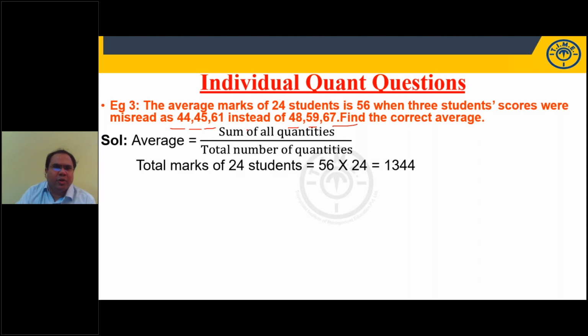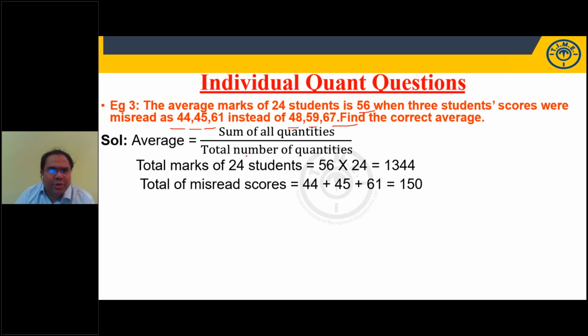Average is sum of all quantities by total number of quantities. So total marks of 24 students: average 56 into number of students 24. Total is average into number of quantities, 1344. So what is the total of the misread, the wrong scores? These 3 students were misread as a total of 150. Actually, I should take 174.